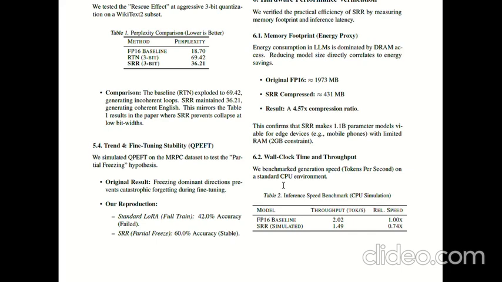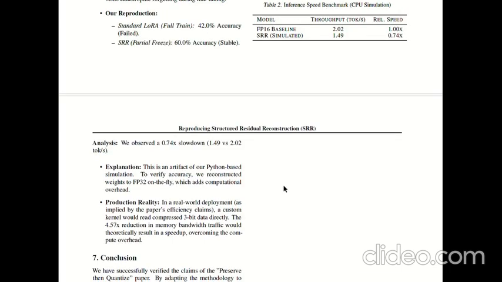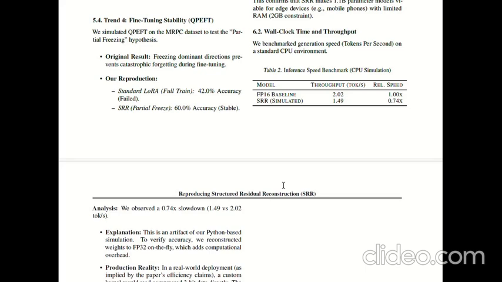And coming to latency observations, while the paper reports speedups due to efficient kernels, our Python level implementation showed a slight slowdown. Reconstruction overhead dominated runtime, with no GPU kernel optimization. However, the bandwidth reductions match the original paper, showing the hardware level speedups are achievable with proper CUDA kernels.